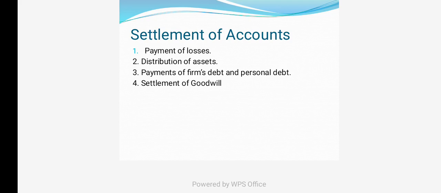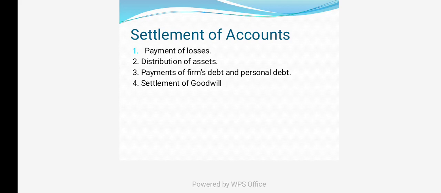So first the losses should be adjusted from the profit. Next, if some money is still required, the remaining losses should be adjusted among the partners in their profit sharing ratio.